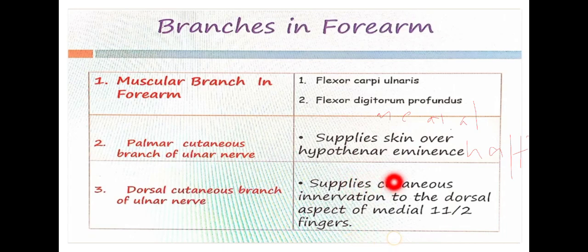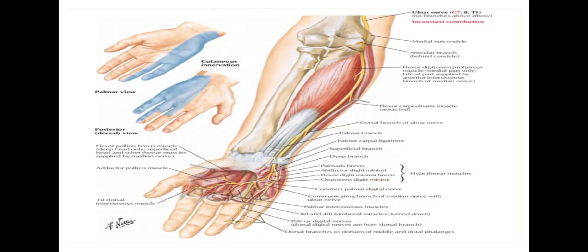Because the anterior aspect of the medial 1.5 fingers is supplied by another branch of the ulnar nerve that arises from the hand. It's very important because it has clinical significance too. Please do understand: the dorsal cutaneous branch supplies cutaneous innervation to the dorsal aspect of the medial 1.5 fingers. Medial 1.5 fingers means the complete aspect of the little finger and the lateral aspect of the ring finger.